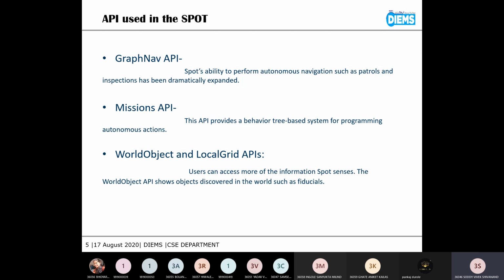Sir, 1 minute. Once you have the map, you have the ability to perform autonomous navigation, such as patrols and inspections. In earlier versions of Spot, this was only a tablet capability, a feature known as AutoWalk, through which Spot could only go to a specific distance, but now it has been updated to the 2.0 release.